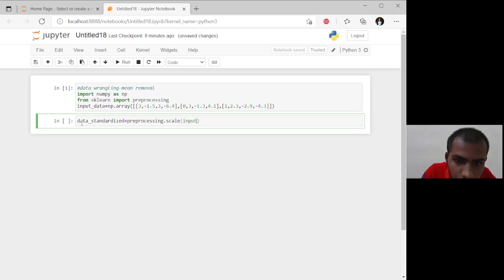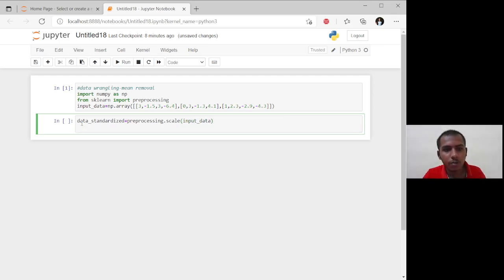Here I give the comment data standardization, and in that we are doing preprocessing. Data standardization means we make the mean of the data set 0 and the standard deviation equal to 1.